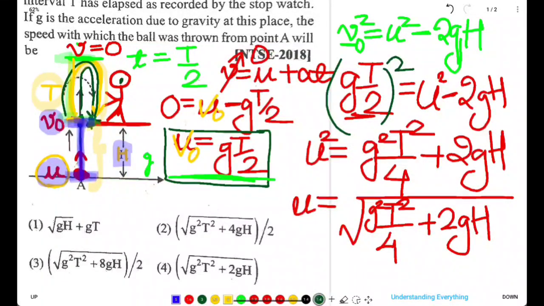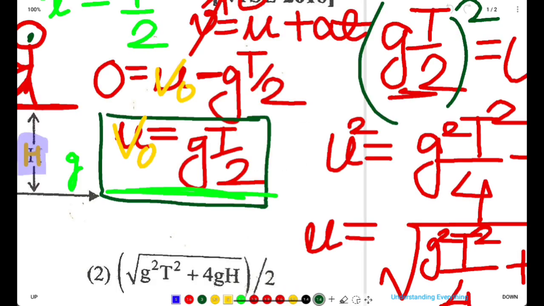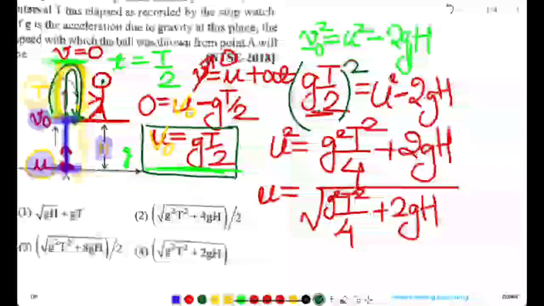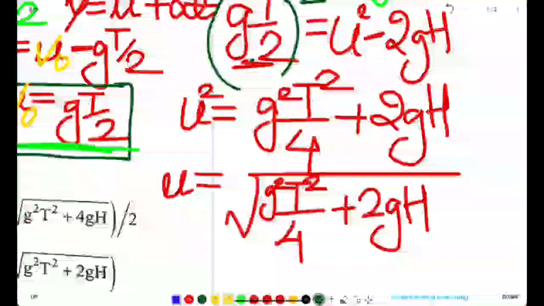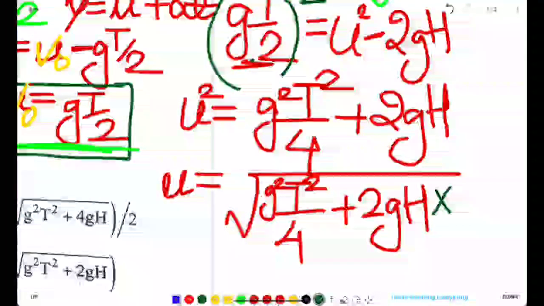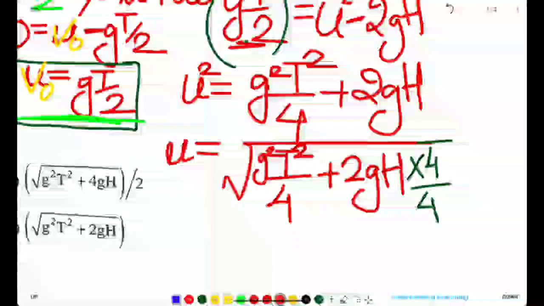Now if I divide the second term by 4 by 4, there is no change in the value.